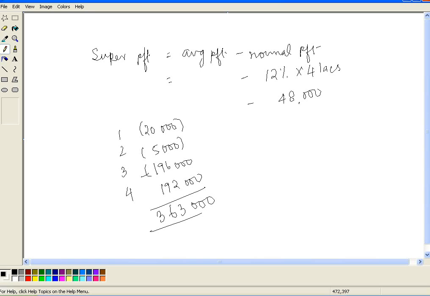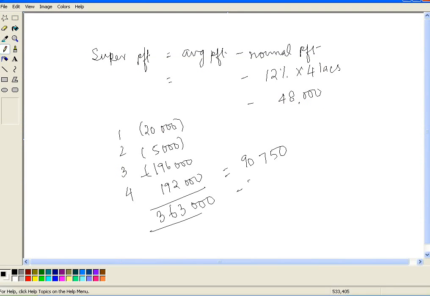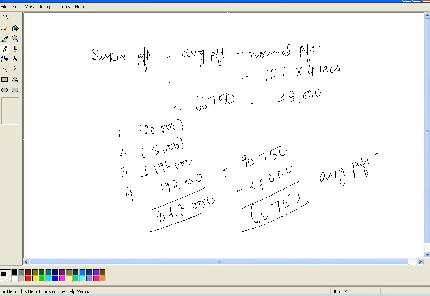3 lakh 63 divided by 4, 90,750. Average profits is 90,750, and we have to subtract the remuneration of partners at 2,000 per month, which is 24,000 rupees per annum, and so the average profit becomes 90,750 minus 24,000, which is 66,750. Okay, so average profit is 66,750. We have a normal profit, so this will give us our super profit of 18,750.